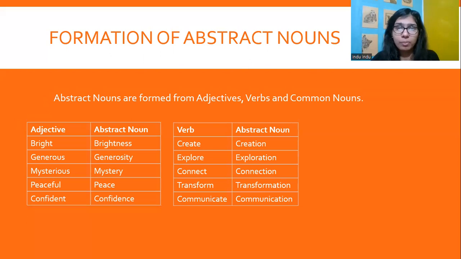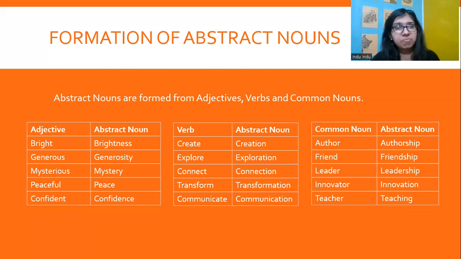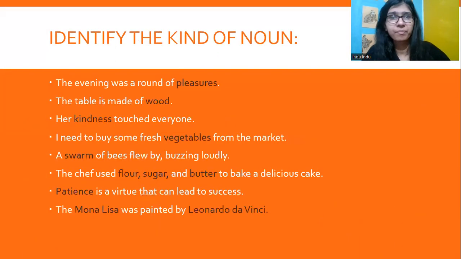Next, we move on to common nouns. There are abstract nouns formed from common nouns as well. For example, author is a common noun. Authorship is an abstract noun. Friend is a common noun. Friendship is an abstract noun. Leader, again, a common noun. Leader, innovator, teacher. On the other hand, leadership, innovation, teaching, these are abstract nouns.